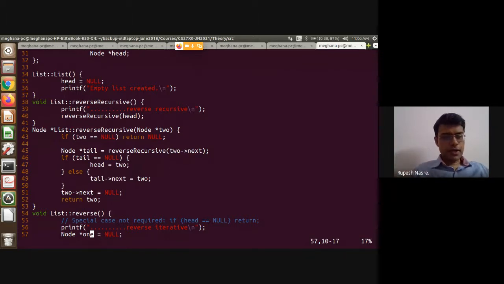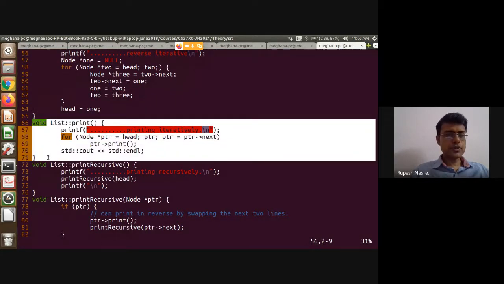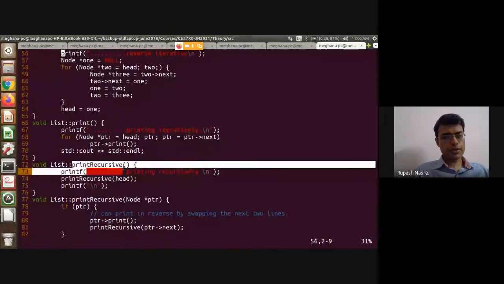The next function that we should check is probably reverse. We should check the printing. So this is a print function which I have written. What does it do? Well, it should just go over the list and go on printing individual node elements, right? So I have made it a little modular, and I'll show you. So I'm going to print iteratively, which means using a loop. And then there is a way to print recursively also, which is going to be the next call.